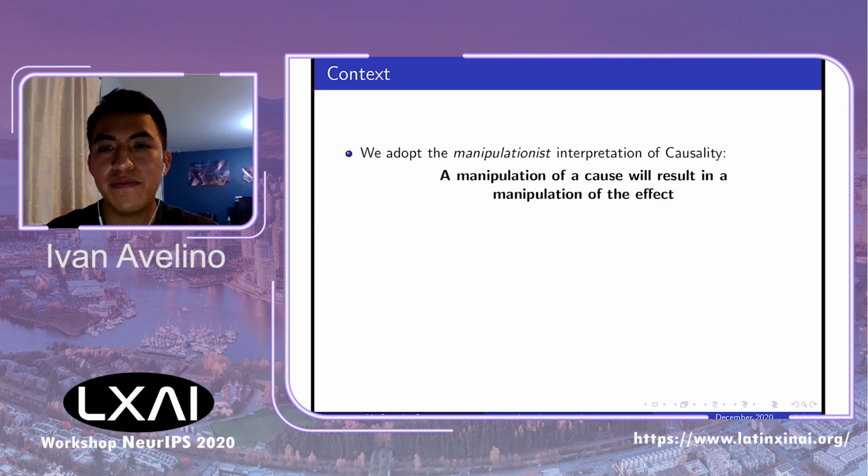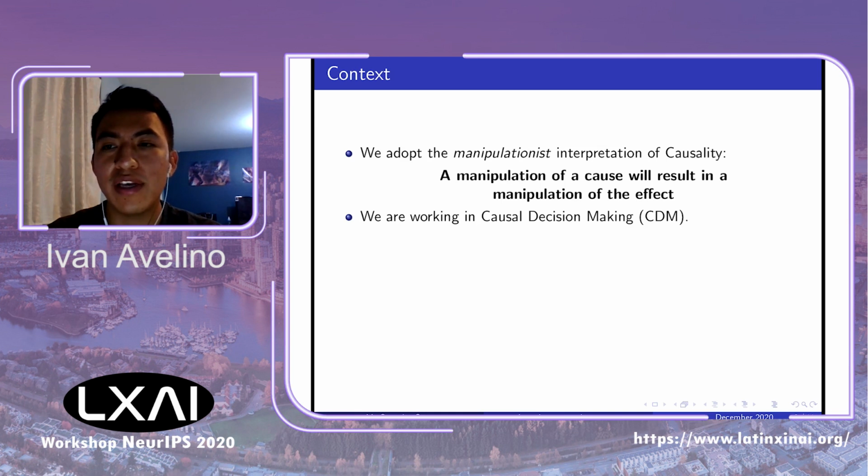First, a brief introduction. We adopt the manipulationist interpretation of causality. This paradigm can be expressed as follows. A manipulation of a cause will result in a manipulation of the effect. Therefore, a causal relation allows the evaluation of a change in the consequence given a change in the cause.